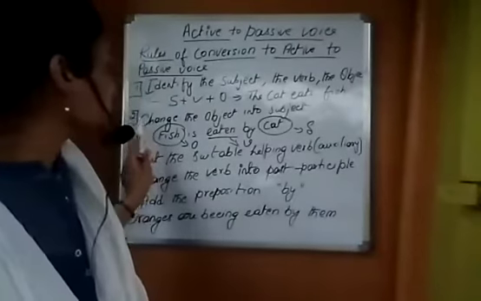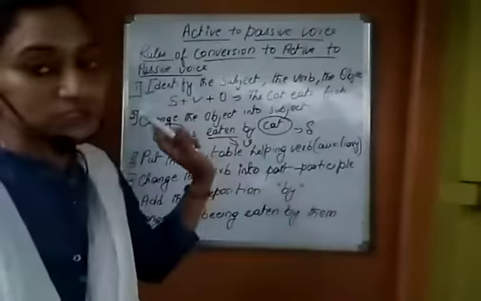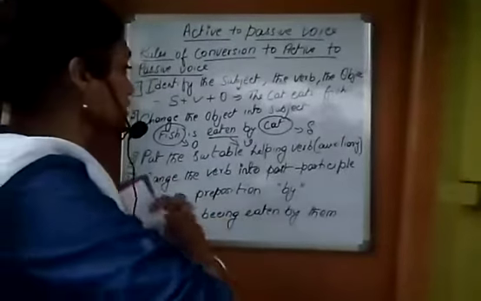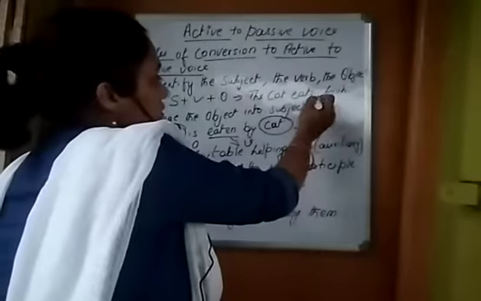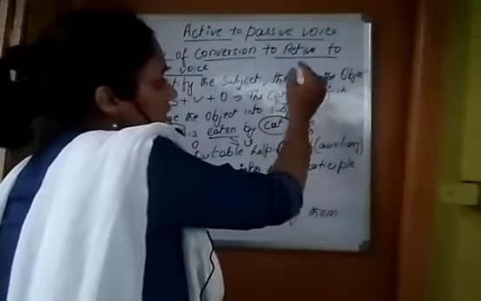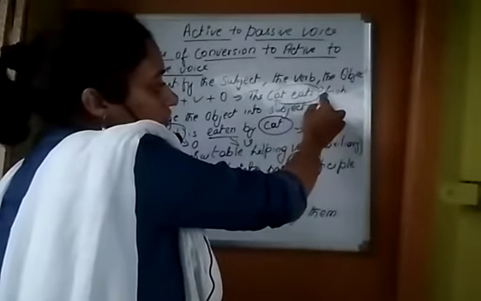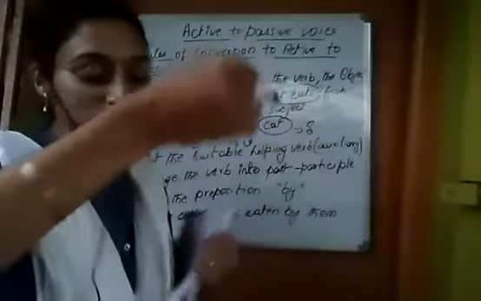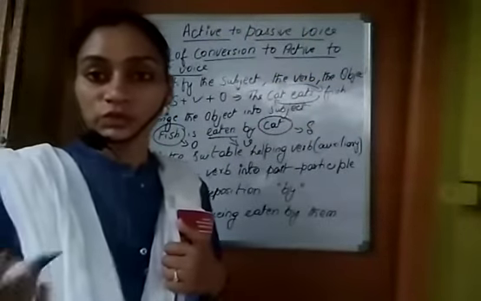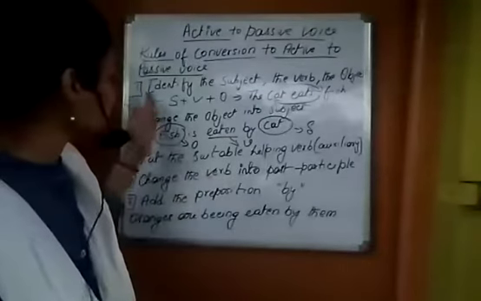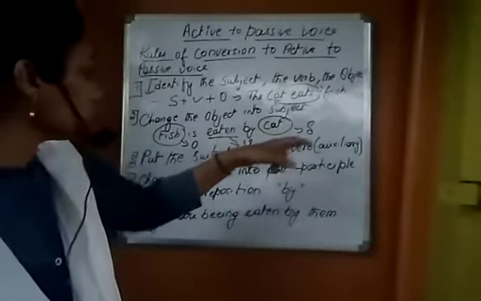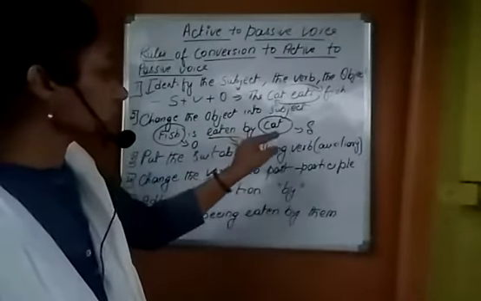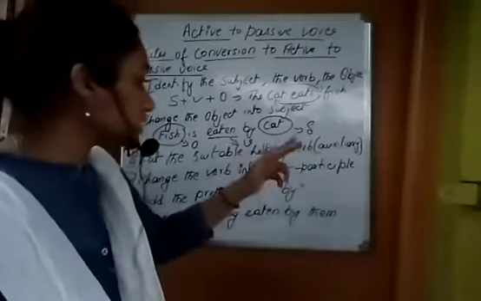Now, next point. Change the object into subject. What we have to do here? We have to bring this to first and this to last. This will become the object and this will become the subject. So the action, the verb changes the voice, active into passive voice. Now, let's see. How will you convert here? Say, fish is eaten by the cat.